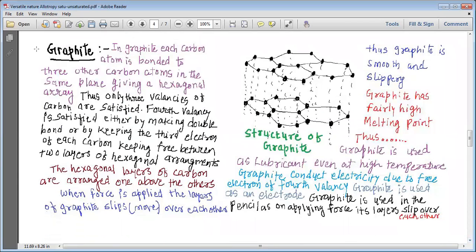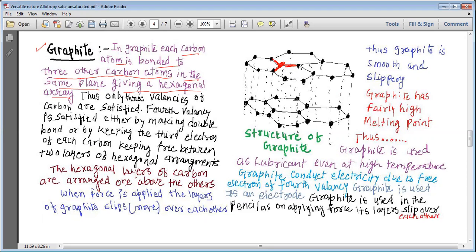Now, my dear students, we want to study about the second allotrope of carbon, which is known as graphite. In graphite, each carbon atom is bonded to three other carbon atoms in the same plane, giving a hexagonal array. You can see that each carbon is bonded to three other carbon. You can look at this carbon. This carbon is bonded to three other carbon, 1, 2, and 3.